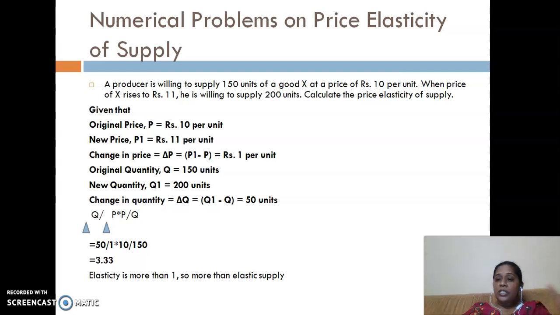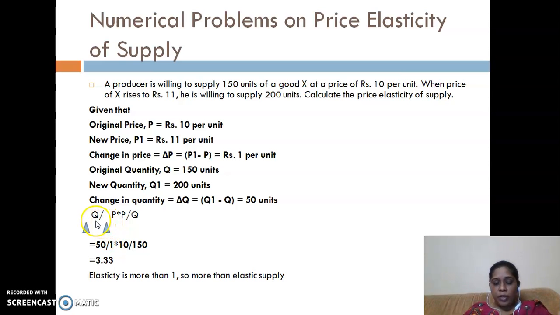When we have written the percentage change in quantity demanded divided by percentage change in price, that was the percentage formula which we have converted into a proportionate method, and it was delta Q upon delta P into P upon Q. This delta has shifted down a little, but it will be delta Q upon delta P into P upon Q.